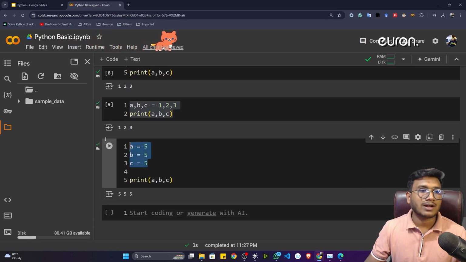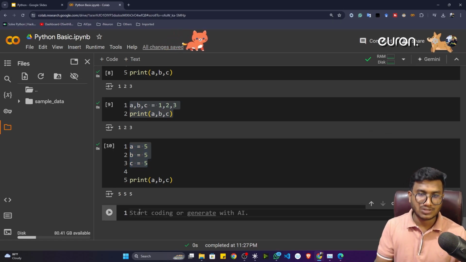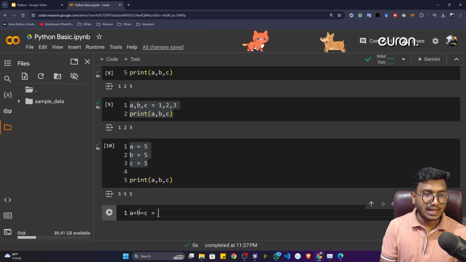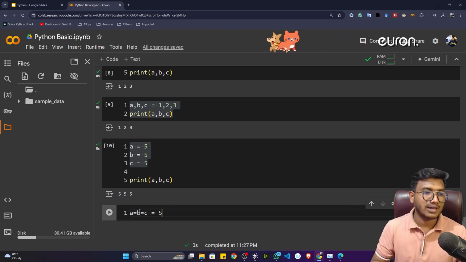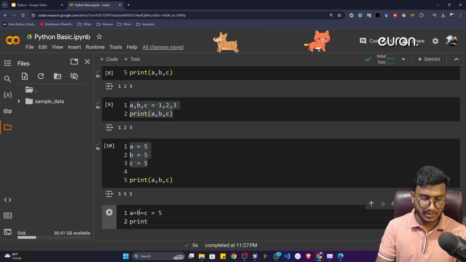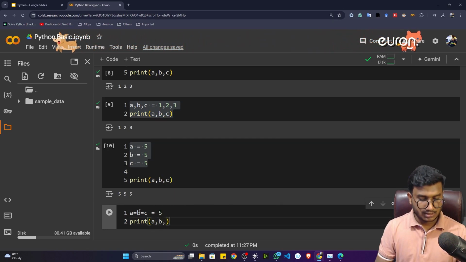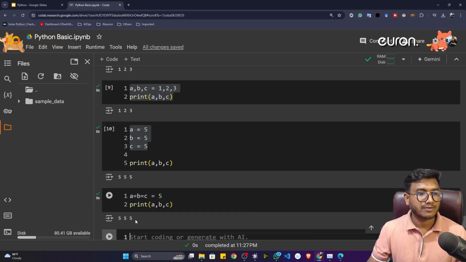Okay, but instead of writing again and again, I can just write like that. So a is equal to b is equal to c, and I will assign it 5. Now if I print this particular statement, let's say print a, comma, b, comma, c. Now see, still I will get the 5 5 5 output.